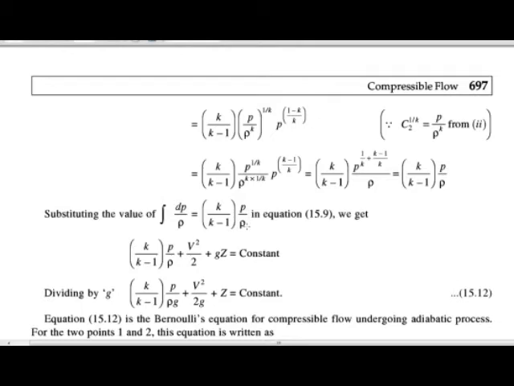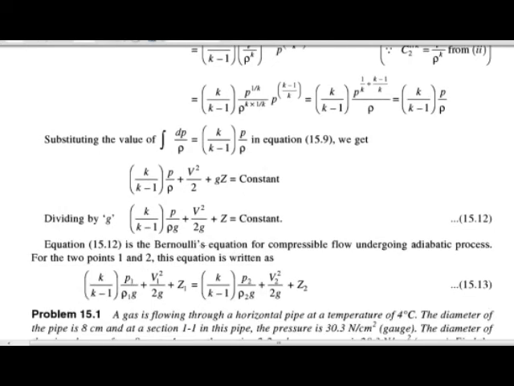Then we put this value into Bernoulli's equation. So we get k upon k minus 1 times p upon rho plus v square upon 2 plus gz is equal to constant. If we divide this whole term by g, then k upon k minus 1 times p upon rho g plus v square upon 2g plus z is equal to constant. This is the Bernoulli's equation for the adiabatic process.